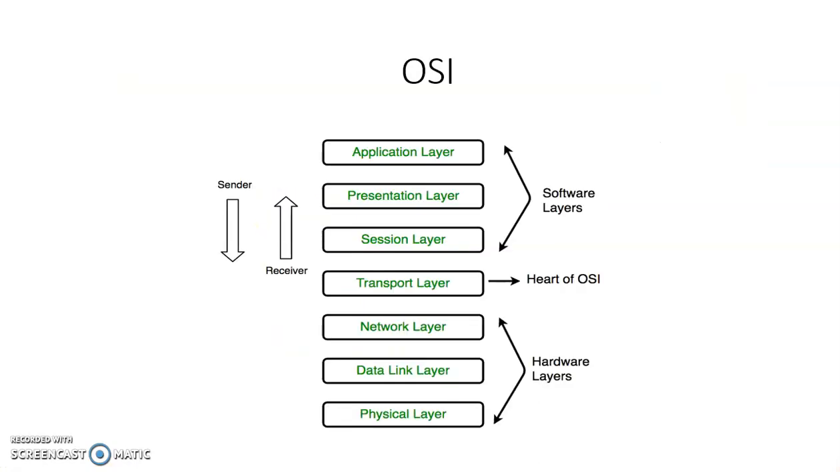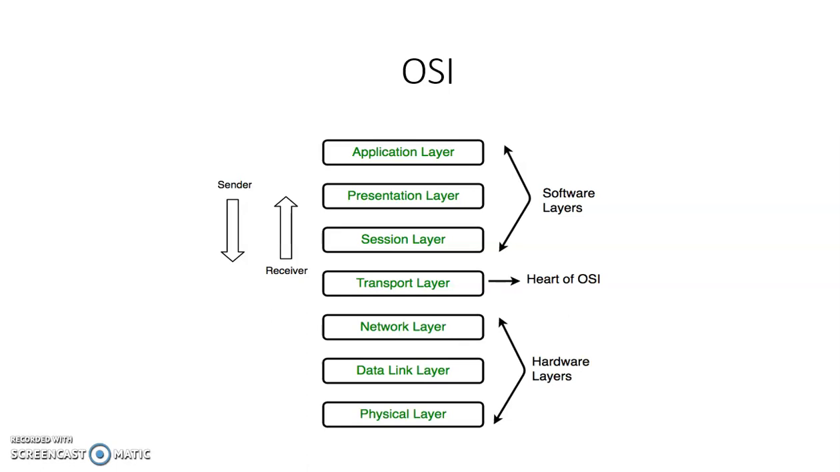Okay. So in the OSI model, there are 7 layers present. First is the application layer, second is the presentation layer, third is the session layer, fourth is the transport layer, fifth is the network layer, sixth is the data link layer, and seventh or last layer is the physical layer. At the sender side, the first layer is the application layer. At the receiver side, the first layer is the physical layer.